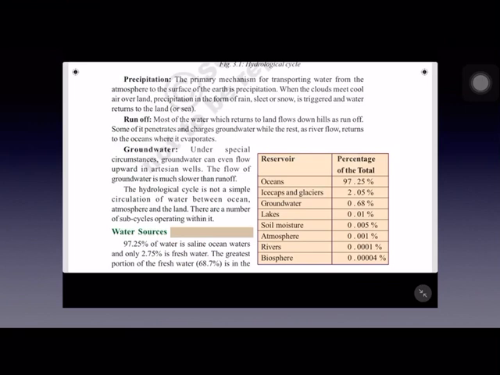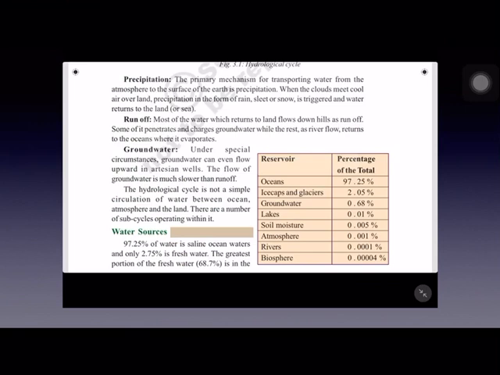Please listen to me. Artesian wells are mostly found in Australia. By drilling the ground, that is, by drilling the earth's surface, groundwater is brought to the surface like springs. In the form of springs, the groundwater is brought to the surface and it is utilized for irrigational purposes. And these are called artesian wells. And these artesian wells are mostly found in Australia.